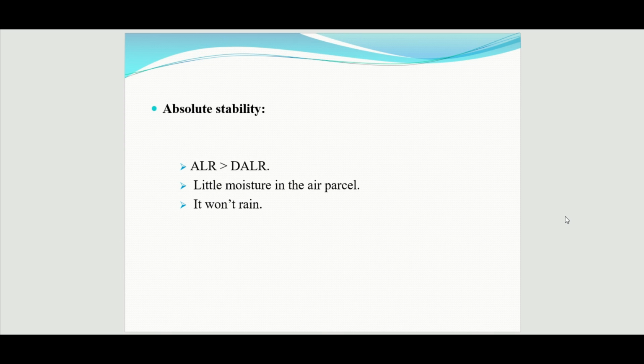Here ALR means adiabatic lapse rate, DALR means dry adiabatic lapse rate. Here this dry adiabatic lapse rate is greater than adiabatic lapse rate. So as this dry adiabatic lapse rate is greater, there will be little moisture in the air parcel. Due to this, it won't rain.